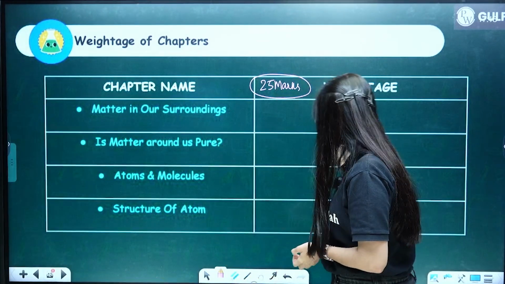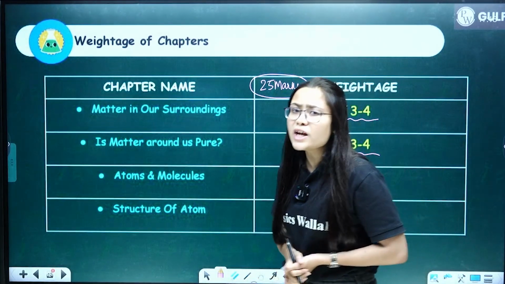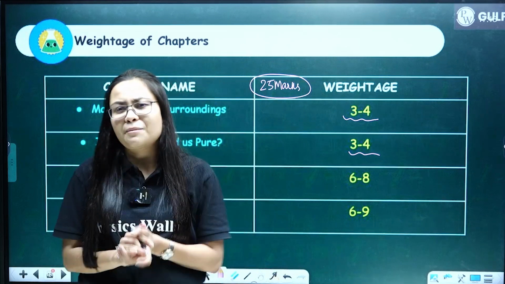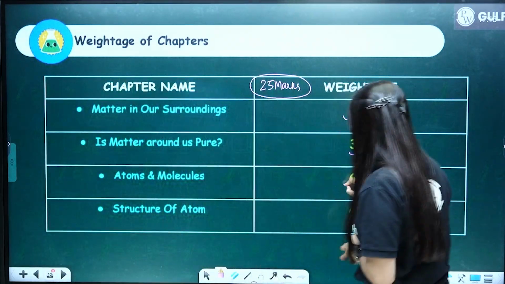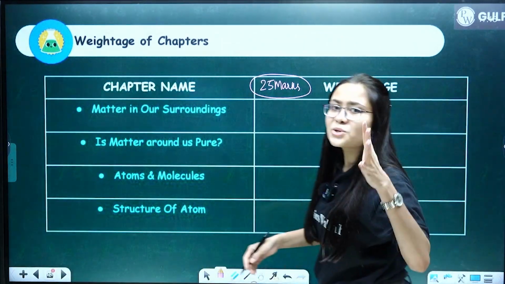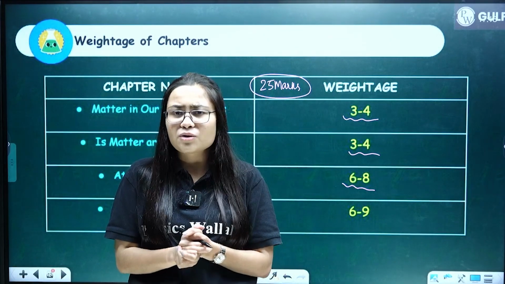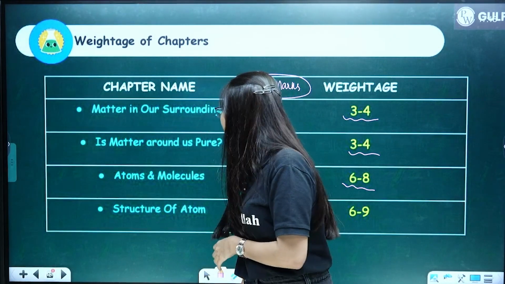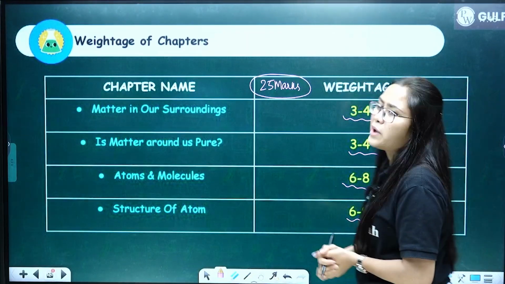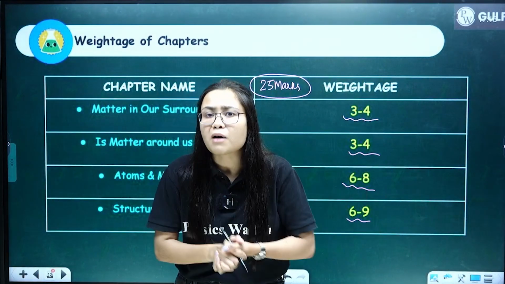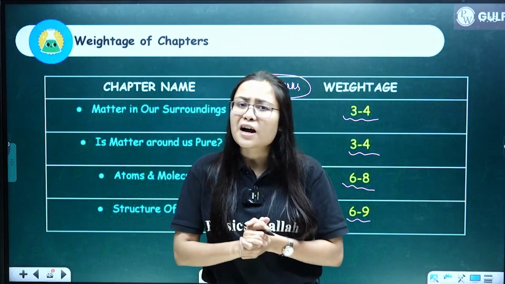The second chapter again holds a weightage of 3 to 4 marks. Clear? Then the third chapter, atoms and molecules, holds a weightage of 6 to 8 marks. The last 2 chapters are very important and you need to focus on them, and structure of atom again holds a weightage of 6 to 9 marks. Clear? So the last chapter is of utmost importance.